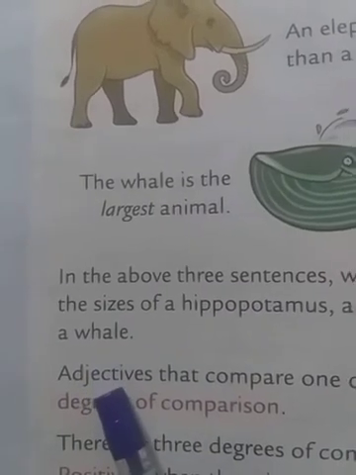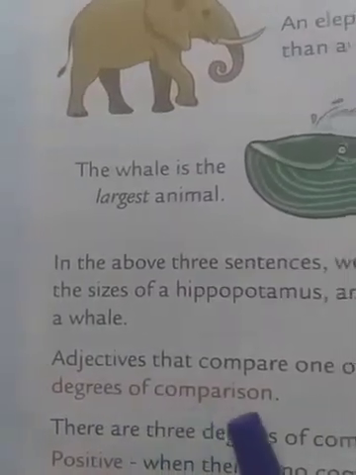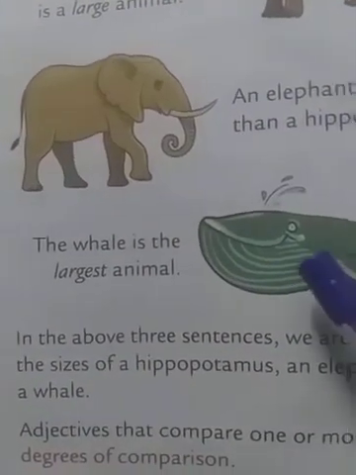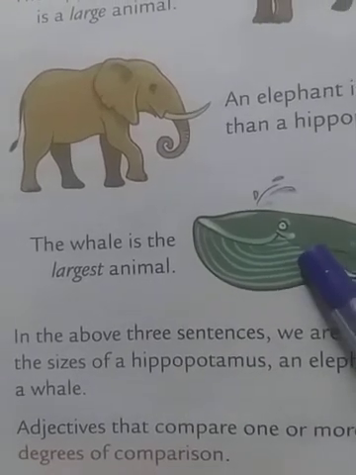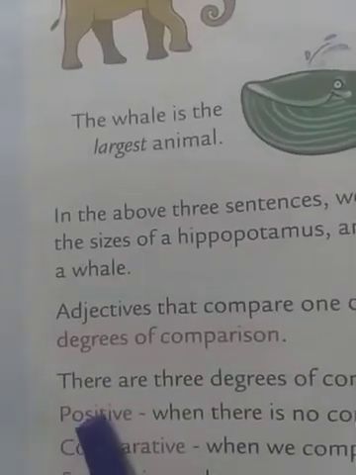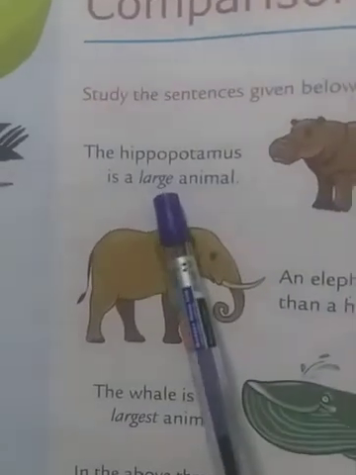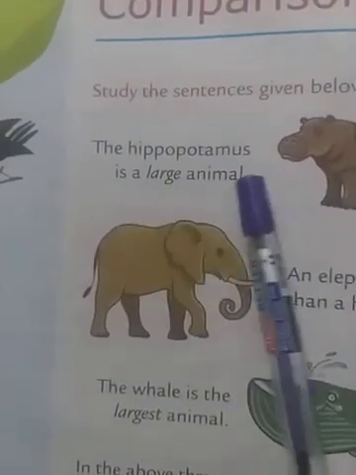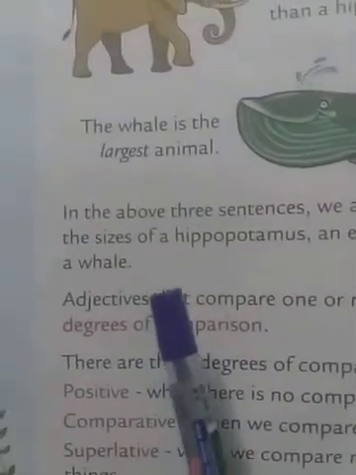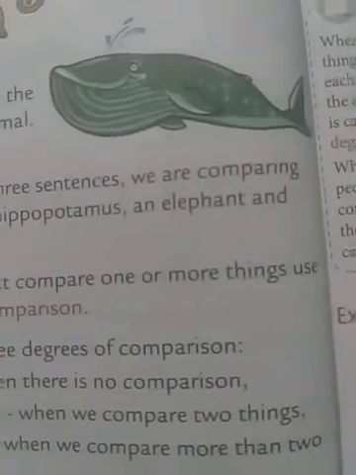Now, adjectives that compare one or more things use degrees of comparison. See, they are comparing things. So, this is called adjectives of degrees of comparison. Now, there are three degrees of comparison. Positive degree, when there is no comparison. So, this is positive degree, children, because you are not comparing the hippopotamus with anything. Then you have comparative degree, when we compare two things.